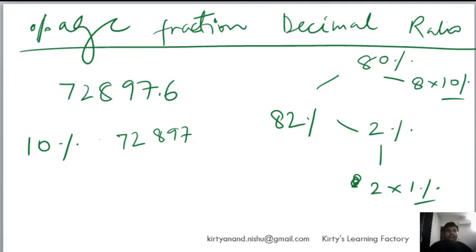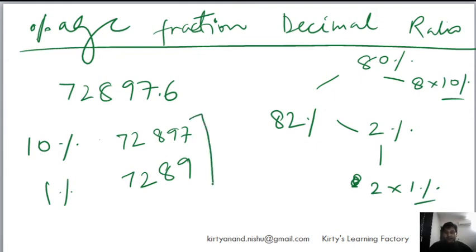And if I have to find out 1%, then what happens? I remove the last two digits. Okay, so I will remove the last two digits and I will get 7289. So now 7 is also gone. Essentially that number is 7289.76, right? That is the actual 1% of the number, but for the sake of calculation I am getting rid of it. Now let me further simplify it.